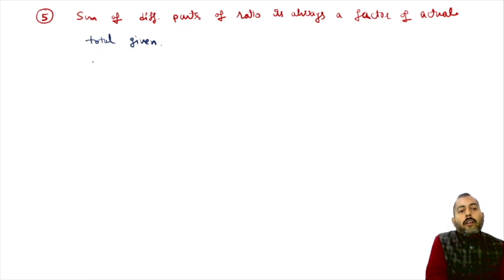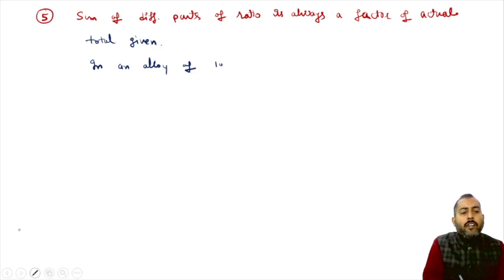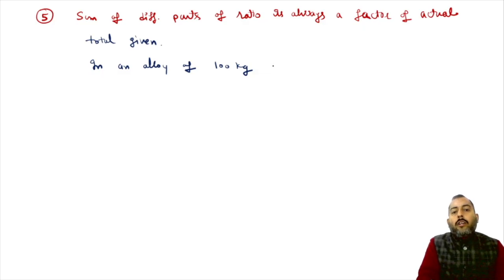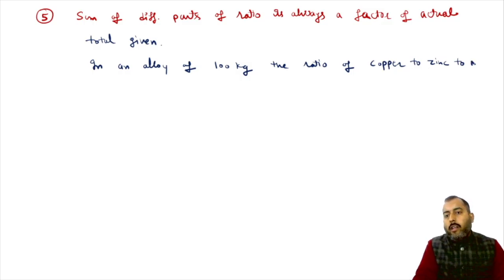Now, suppose in an alloy of 100 kg, the ratio of copper to zinc to nickel is being talked about.